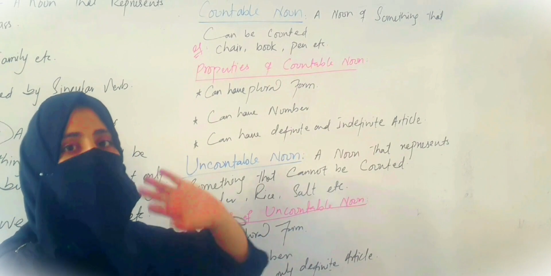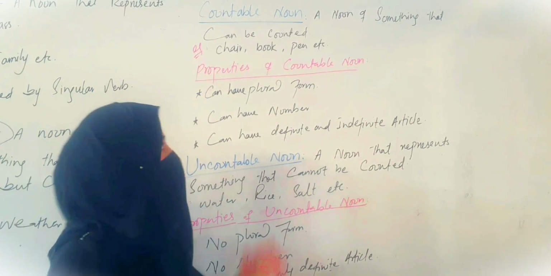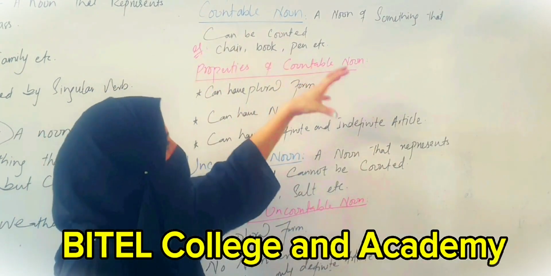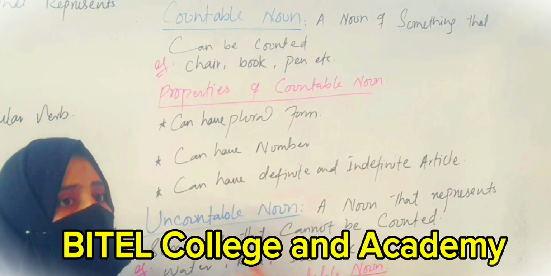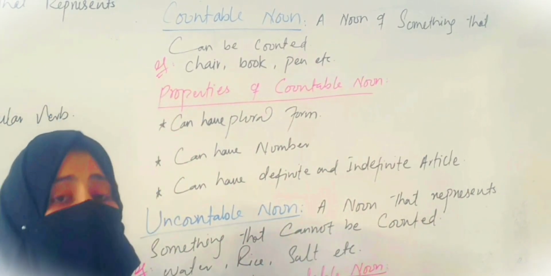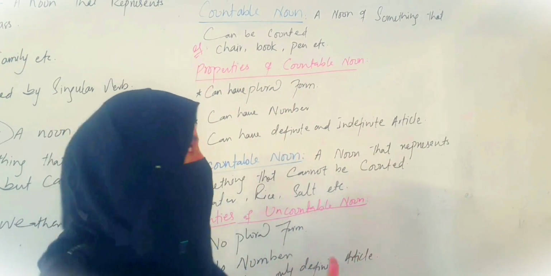Next, I'm going to talk about countable noun. What is countable noun and why do we use countable noun? One is countable and one is uncountable. Countable noun is a noun of something that can be counted. जो शुमार हो सकता है, that is called countable noun. If I say chair, I can say chairs. If I say book, I can easily say books, and pens, etc.